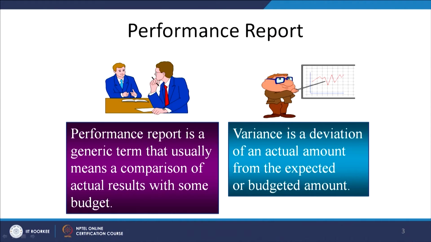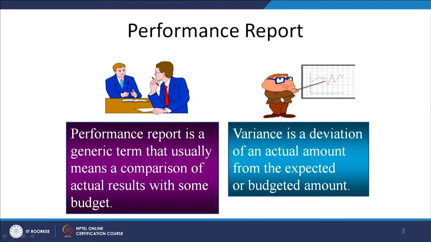So, this is the major limitation of the static budget. On the basis of whatever information is available with us, we prepare the performance report, and performance report basically is a generic term that usually means a comparison of the actual results with some budgets. That comparison will be feasible only if you have the same level of performance, budgeted the same as actual, then you can go for that.